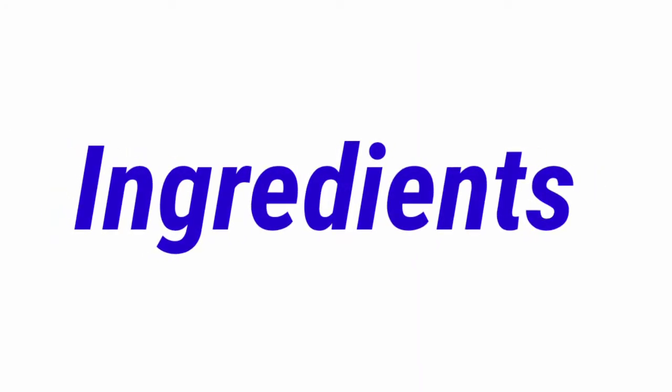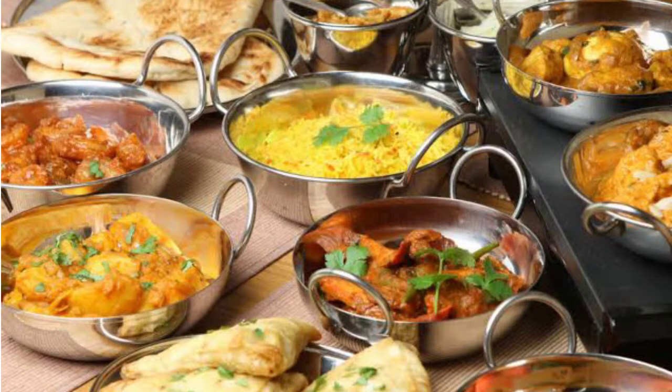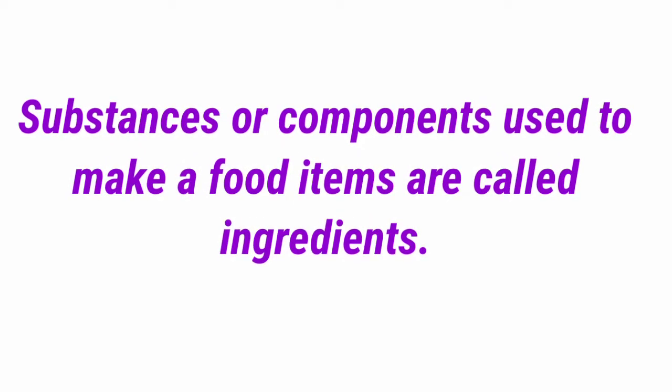Now we discuss ingredients. Have you ever thought what these foods are made of? Some foods are made of just one or two substances, while others are made of many substances. These substances or components are known as ingredients. Substances or components used to make a food item are called ingredients.